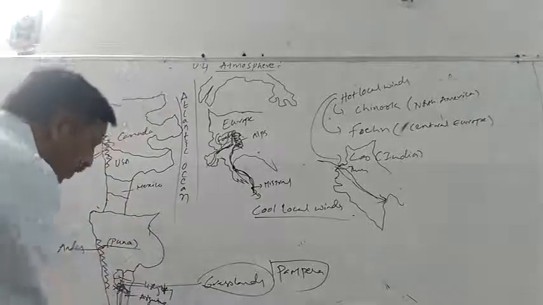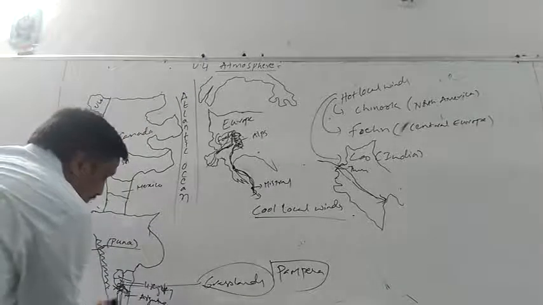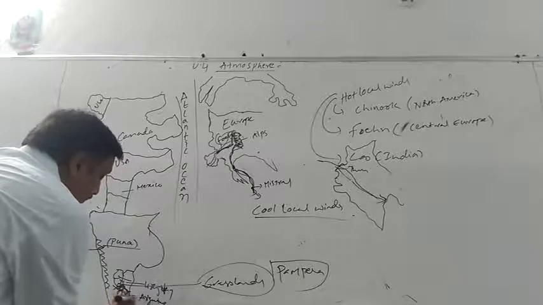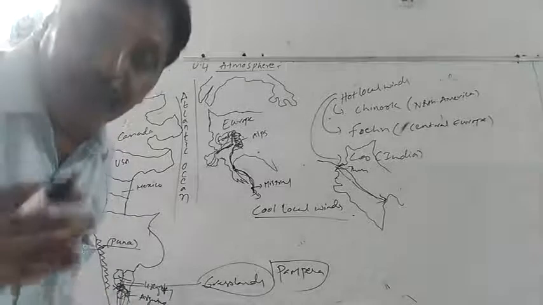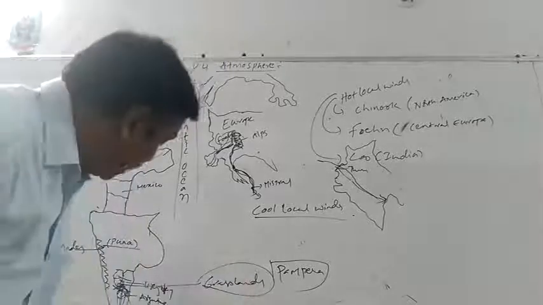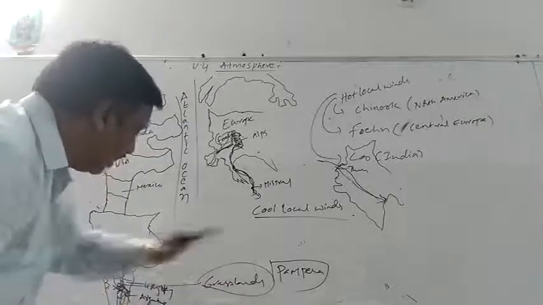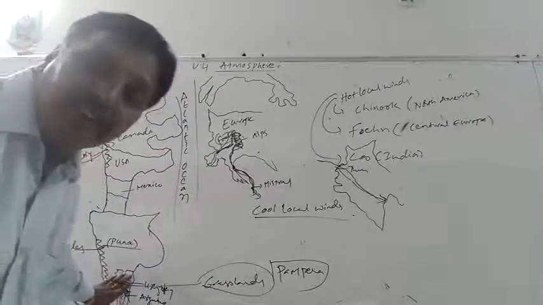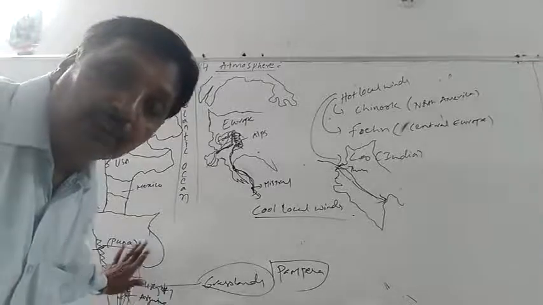And the cool winds coming from Antarctica end up in the southern part of America, where the grasslands called Pampas are. They enter into the Pampas, that's why they are called Pampero. And those Pampas exist in Argentina and Uruguay of South America.